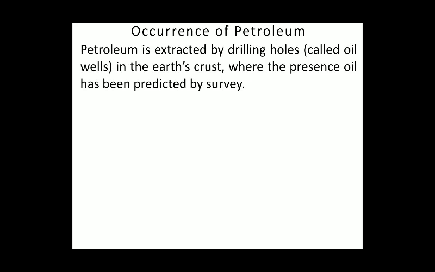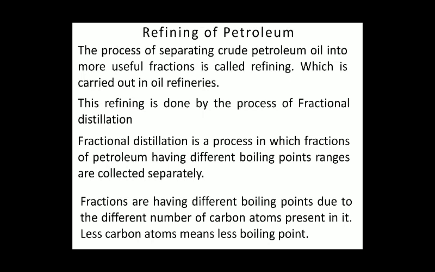Petroleum is extracted by making a hole and then passing pipes through the earth's crust. Before that, we have to do a survey. We cannot do the drilling everywhere. First of all, we do the survey. After doing the survey, we find out where the petroleum is. Then we do the drilling in the earth's crust.